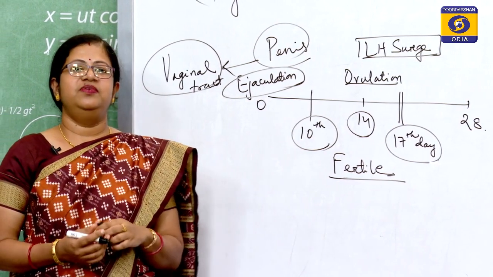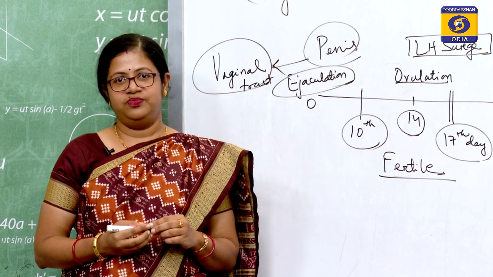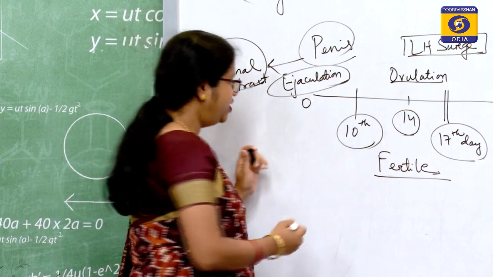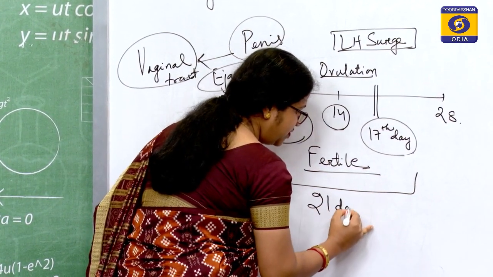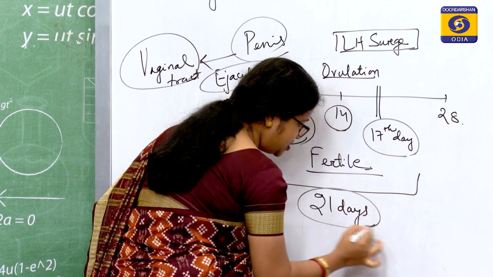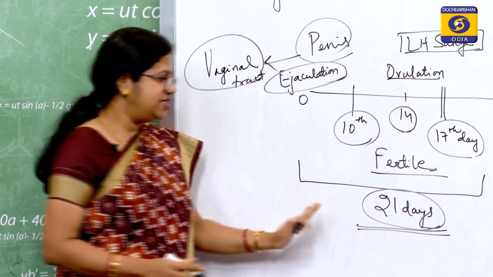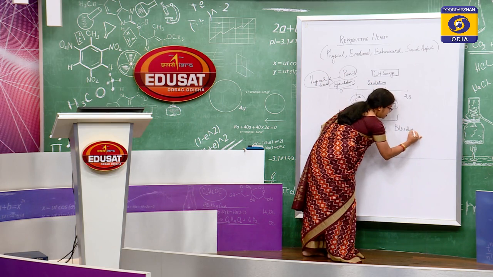So, what happens when we take oral contraceptives? These contain hormones, and these hormones will avoid pregnancy for 21 days. And what are these 21 days? These 21 days are those days that exclude the bleeding phase or the menstrual phase.